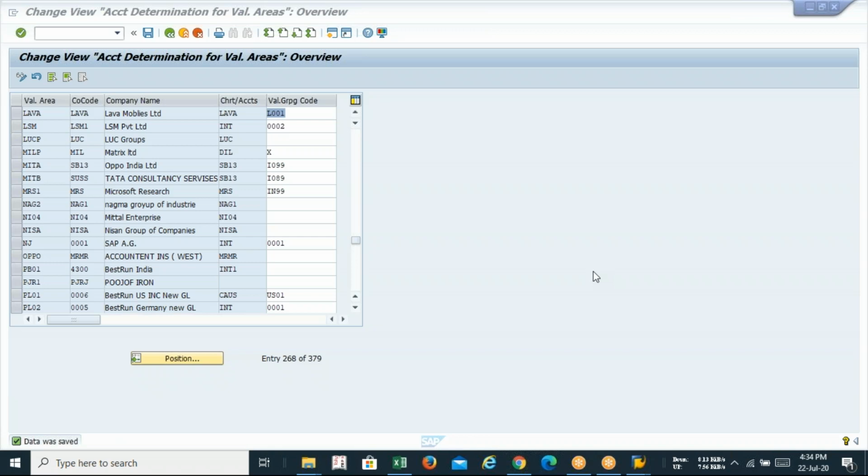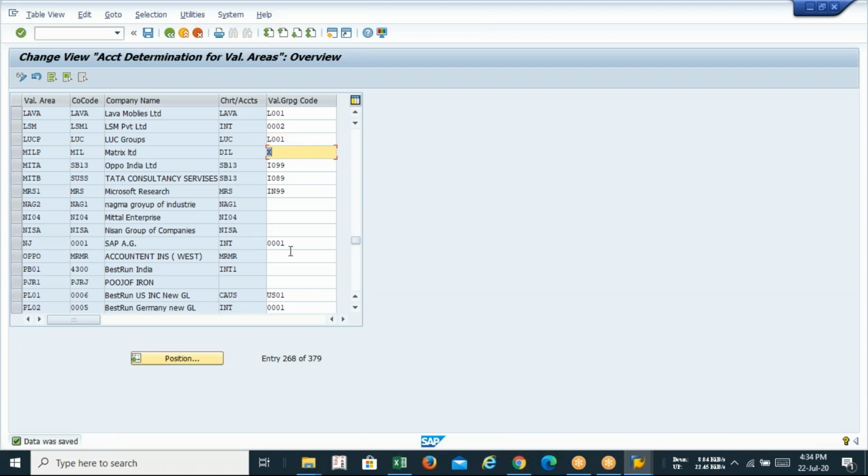Fine. Yes, sir. So I think it's clear. So can you just repeat if we have multiple plants, then what should we do? We have to select the plant and put all this L001. Say for example, this LUCP is also mine, so I am just typing L001 over here.